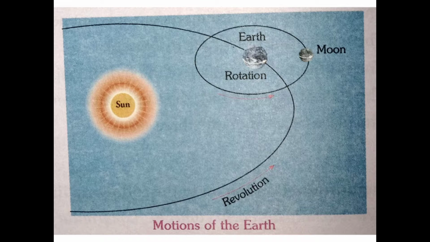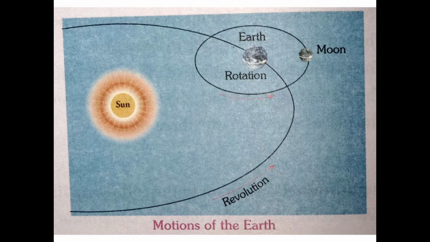So children, you can see this picture. Look at the picture. This picture shows the two motions of the earth. The first one, rotation, and revolution. If the earth revolves around its own axis, it is called rotation, and revolution is the movement of earth around the fixed path.